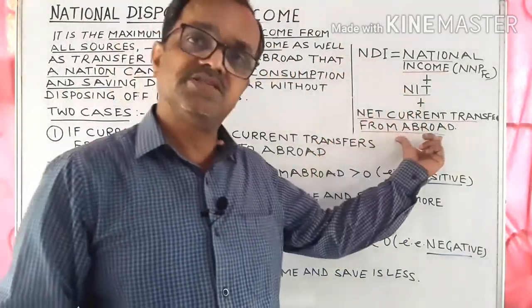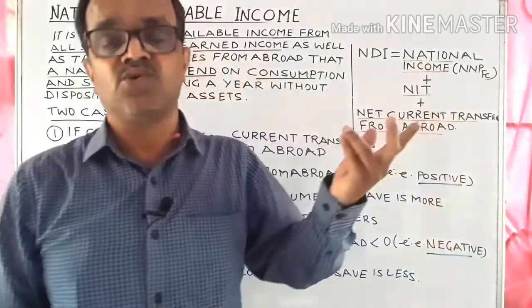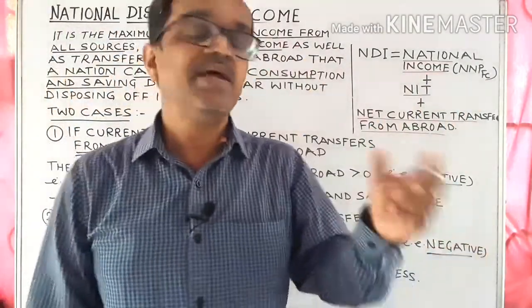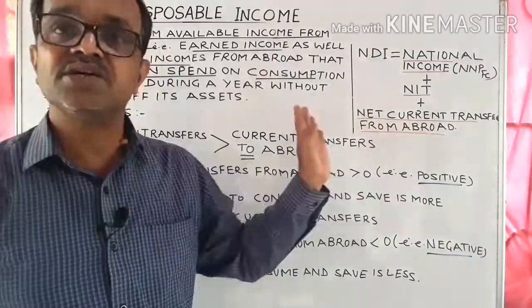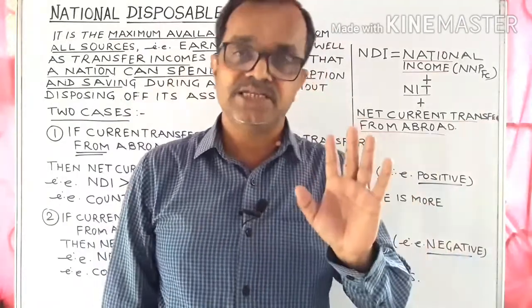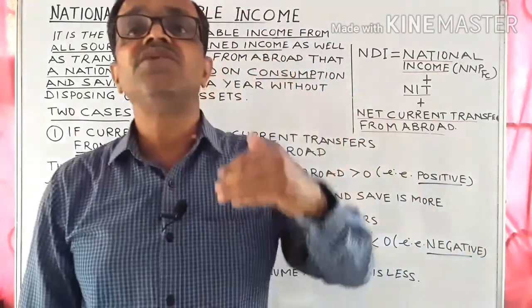If it is positive, then the country's capacity to consume and save is more. That is, national disposable income would be more than national income. And if it is negative, national disposable income would be less than the national income. The country's capacity to save and consume will fall.